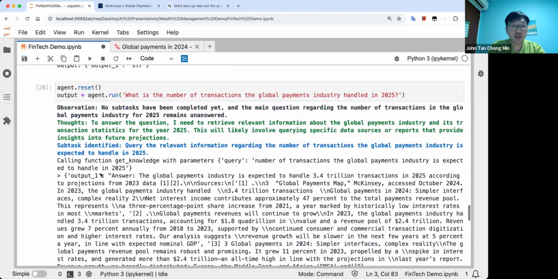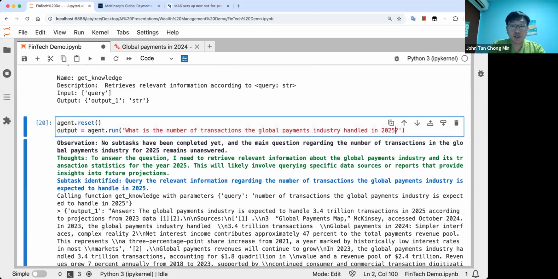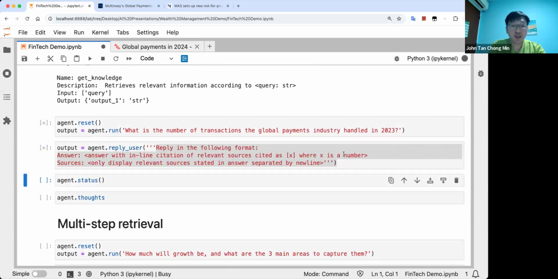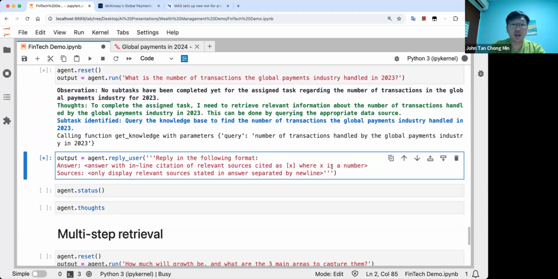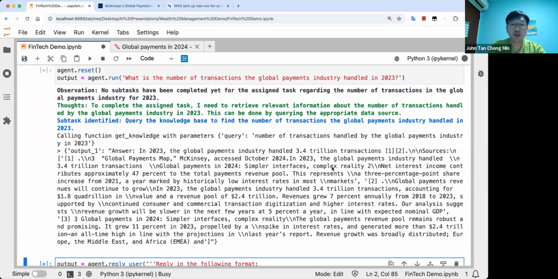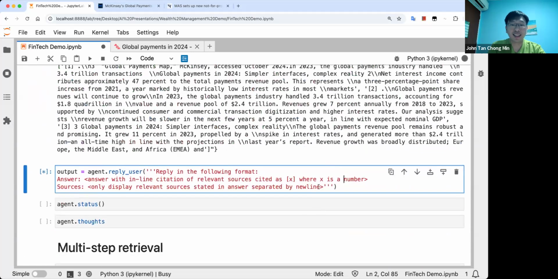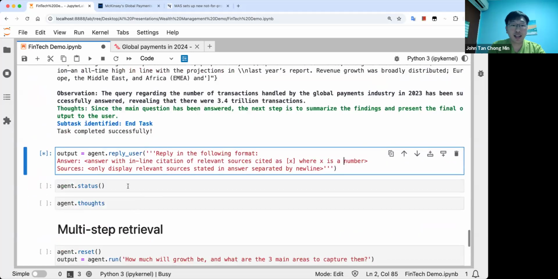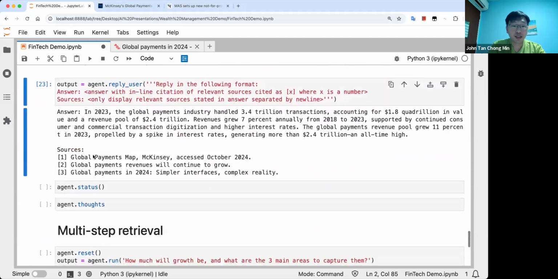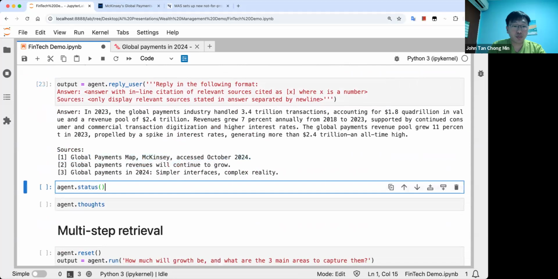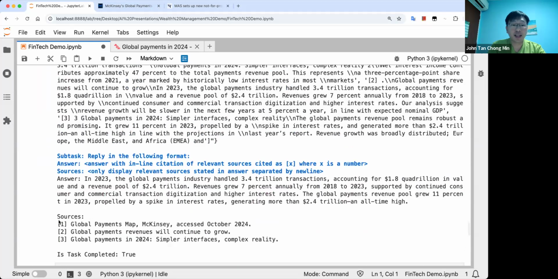Actually, I think over here, there's only 2023 data. So you can just run this again. So at least with the sources, you can see, hey, where did the LLM get the information from? So you won't be too shocked. One thing I like about the citation is that it helps to validate the LLM answer. So yeah, more work needs to be done on this, you see.